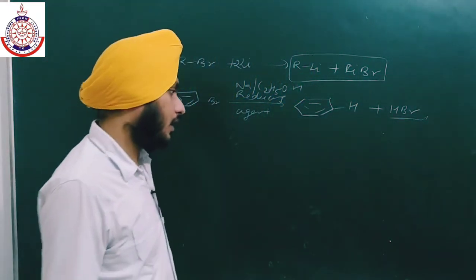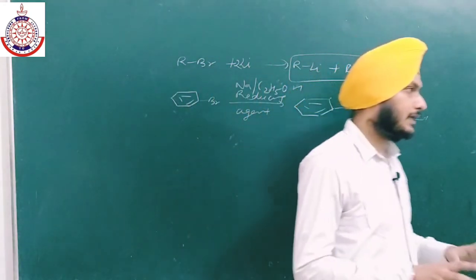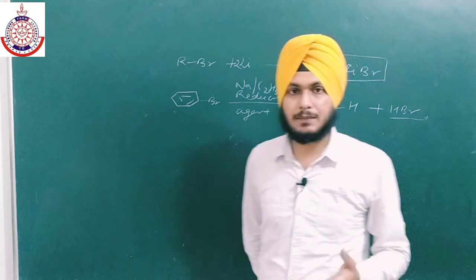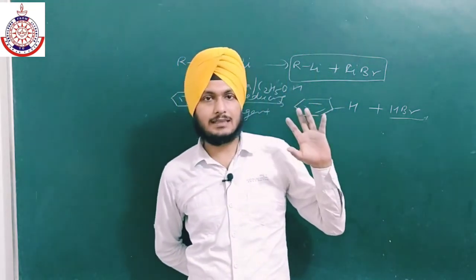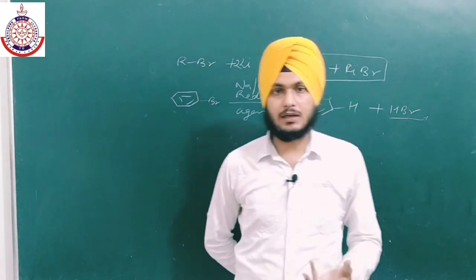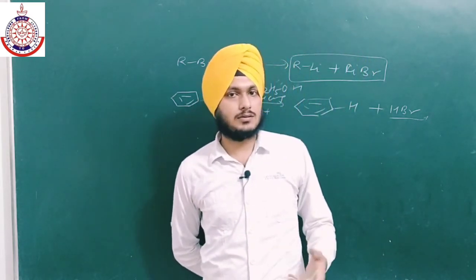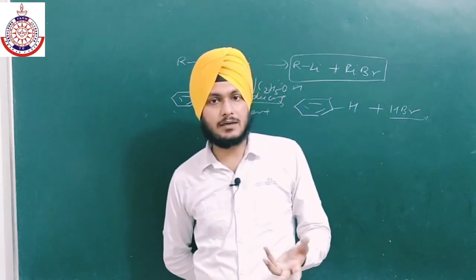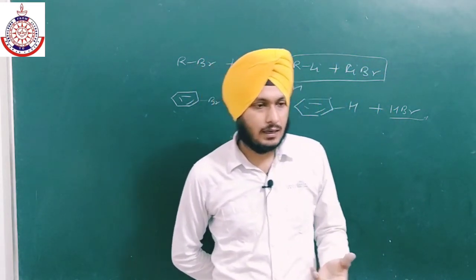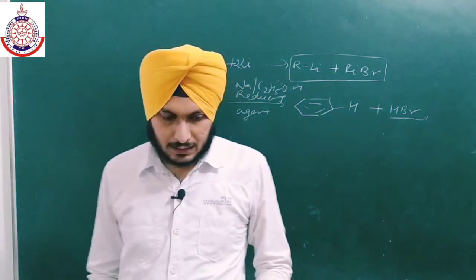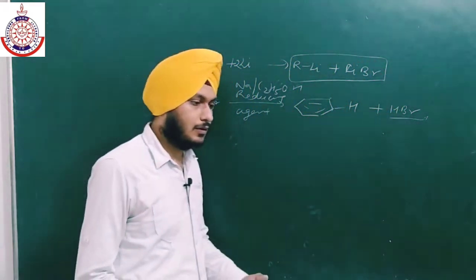There are a large number of applications of haloalkanes and haloarenes, like in medicinal chemistry. There is a very big role of haloalkanes and haloarenes. You have also heard about a medicine, chloroquine. Chloroquine is used for the treatment of malarial fever, and it is composed of chlorine. There are also some medicines like chloromycin.